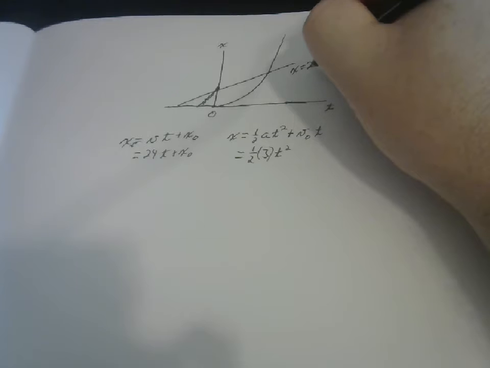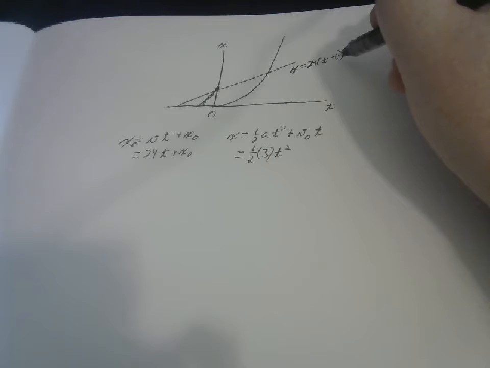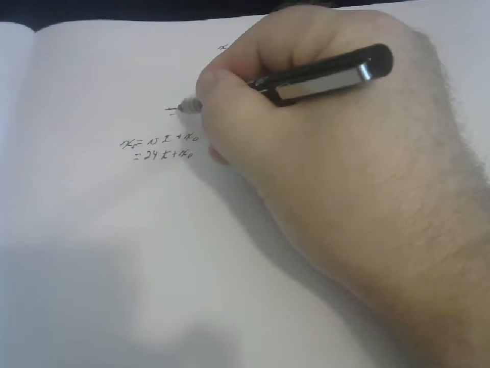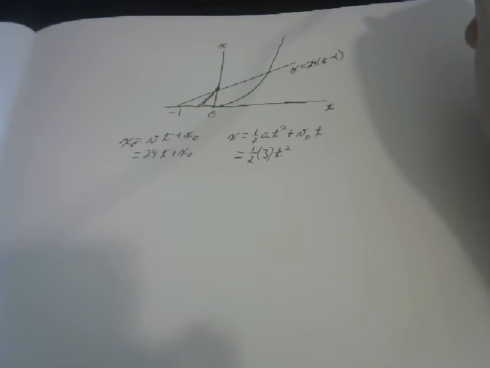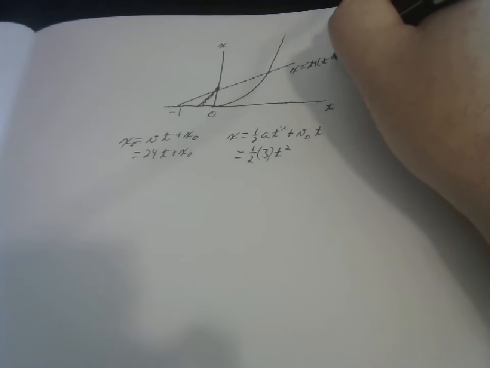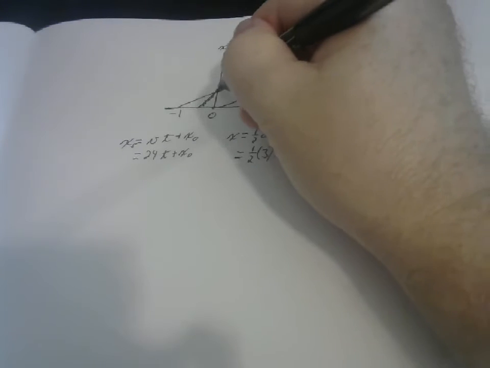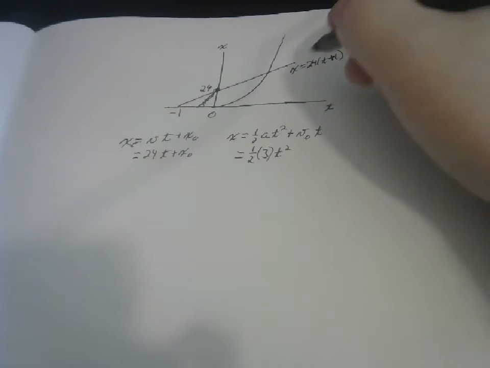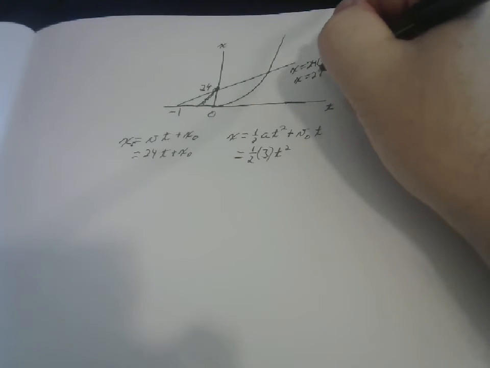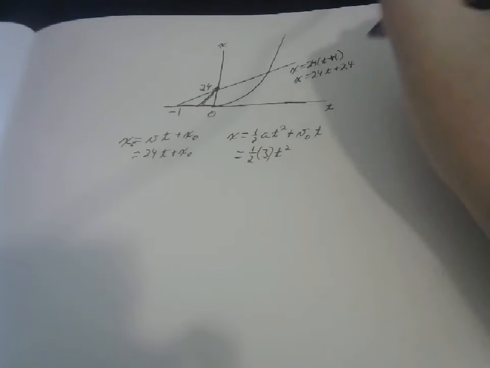X equals 24 times t minus 1, and that focuses on the fact that this is minus 1 seconds. Or is it t plus 1? Yeah, it's t plus 1, sorry. Or you can focus on the fact that this crosses this line at 24 meters, in which case you'll have x equals 24t plus 24. So either one of those is a good representation.